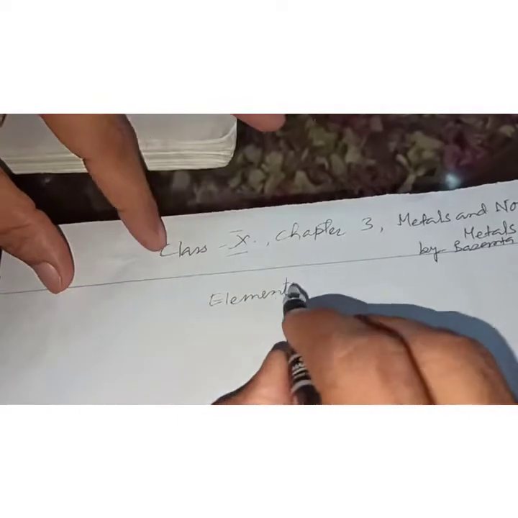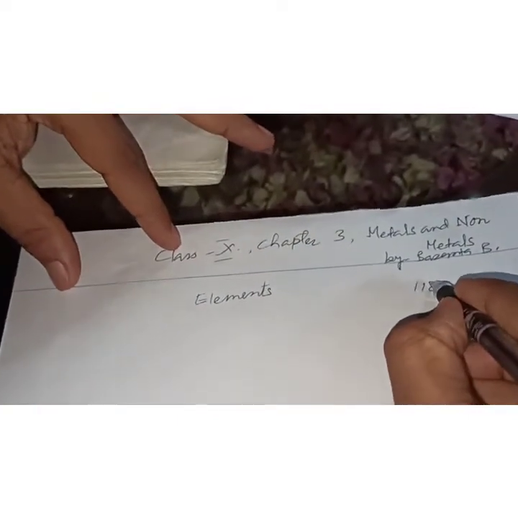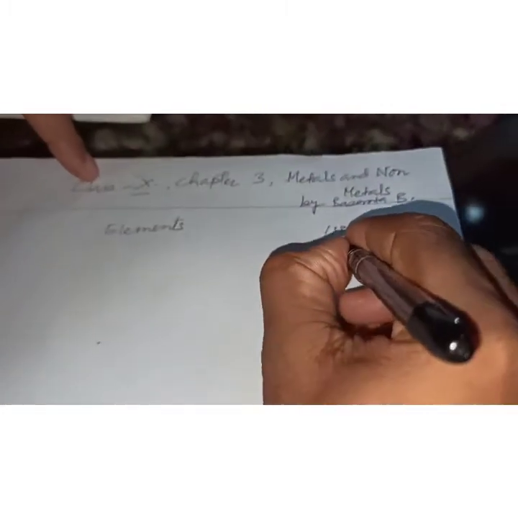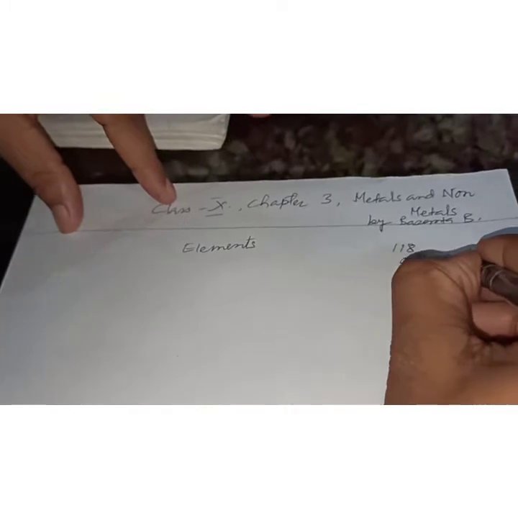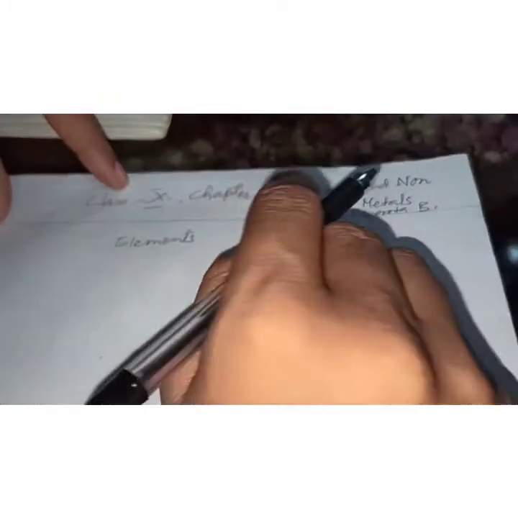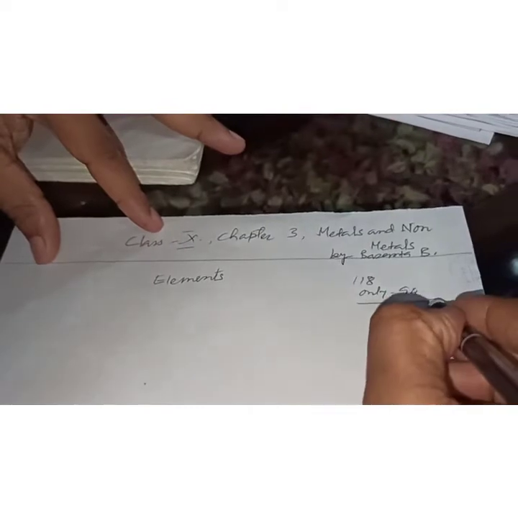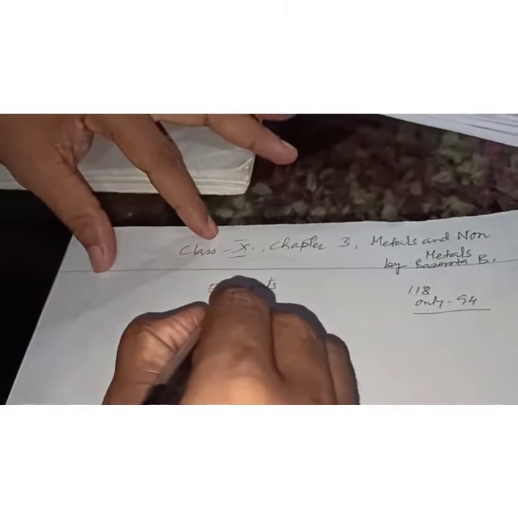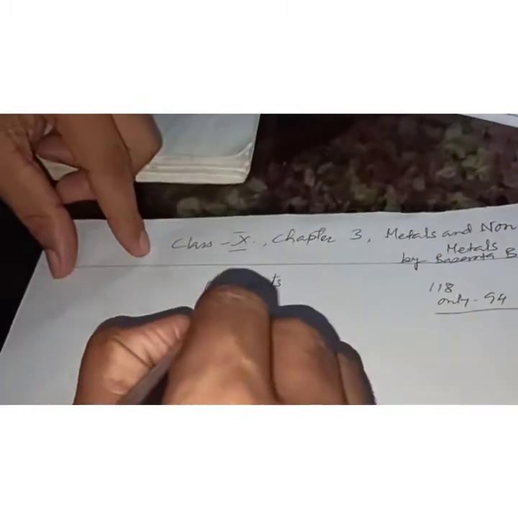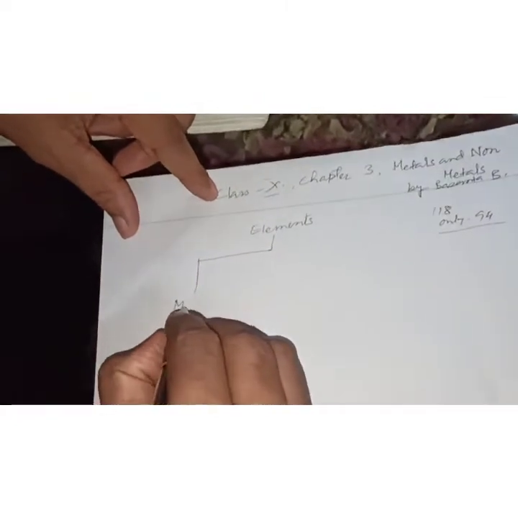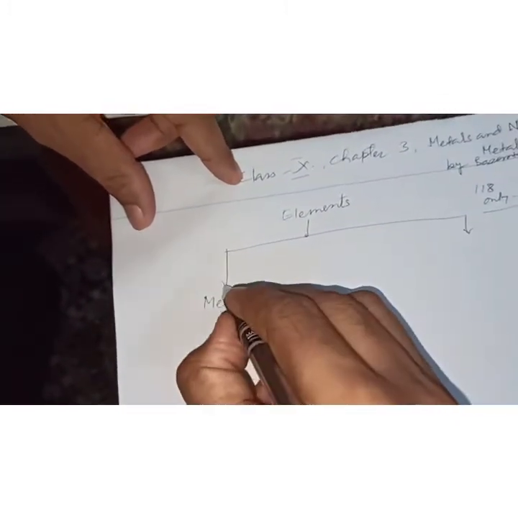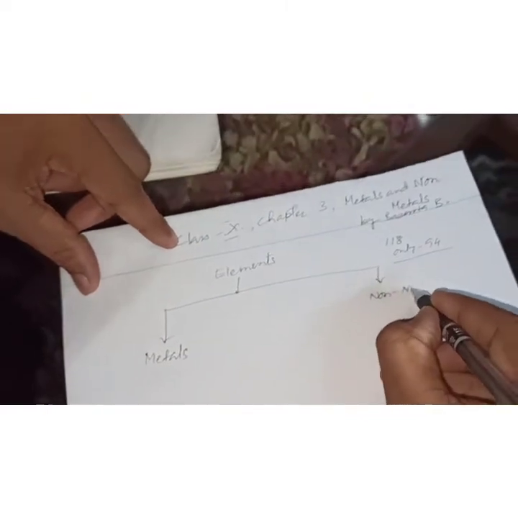At present, 118 elements are known to us. Among them, only 94 elements are naturally occurring. That we had learned before. Now, elements can be classified as what? Metals and non-metals. So we can write element, that is metals, M-E-T-A-L-S, and non-metals, N-O-N, non-metals.